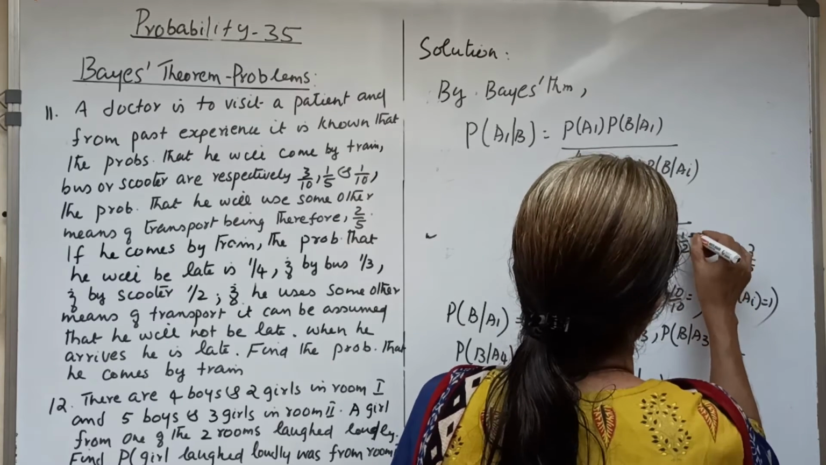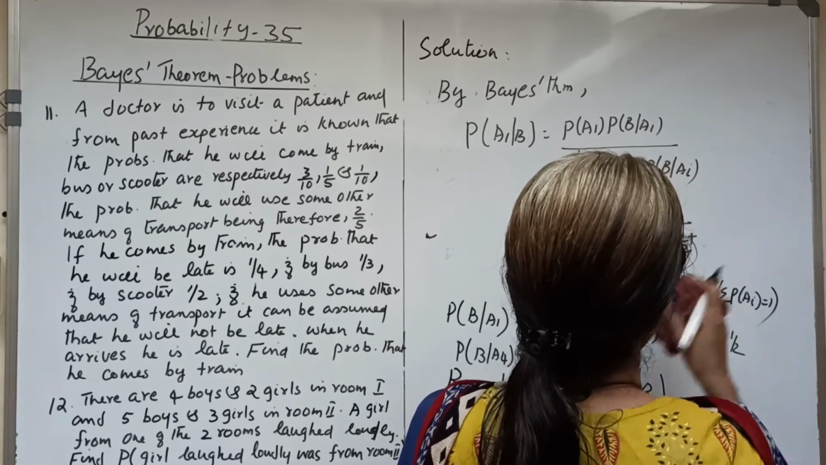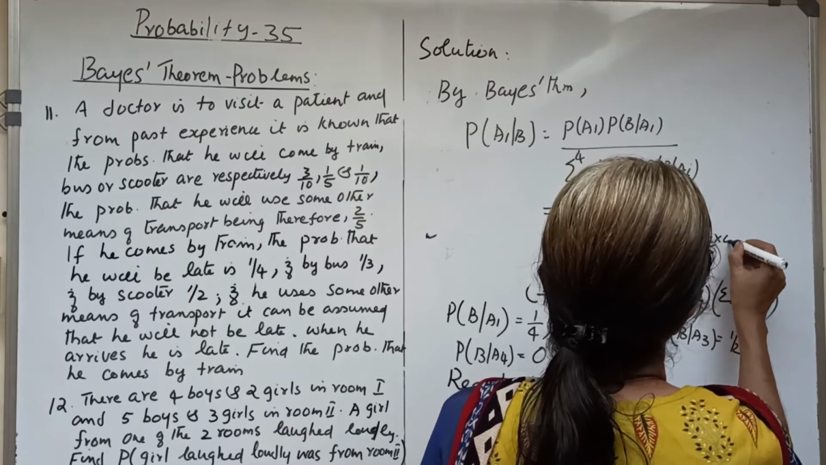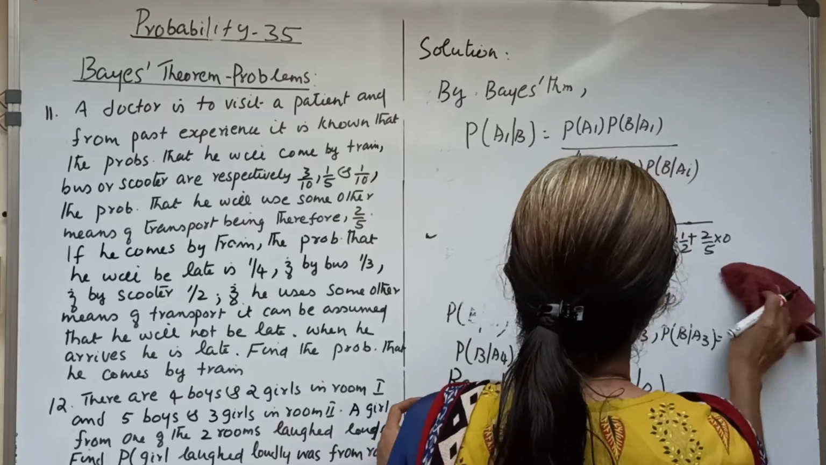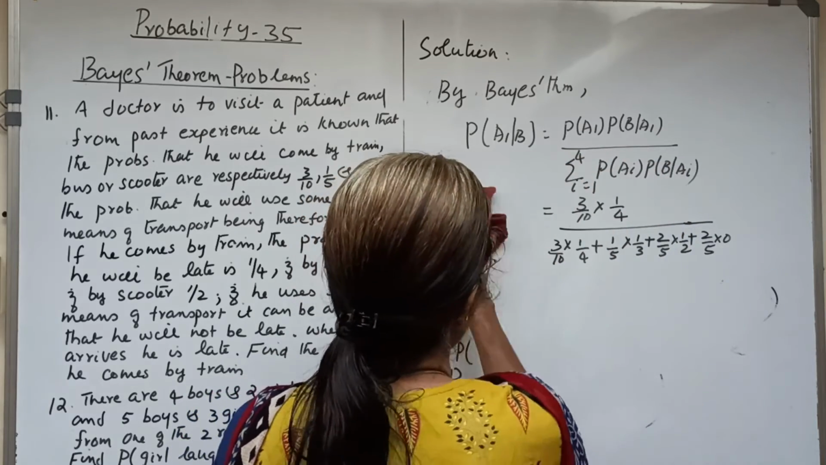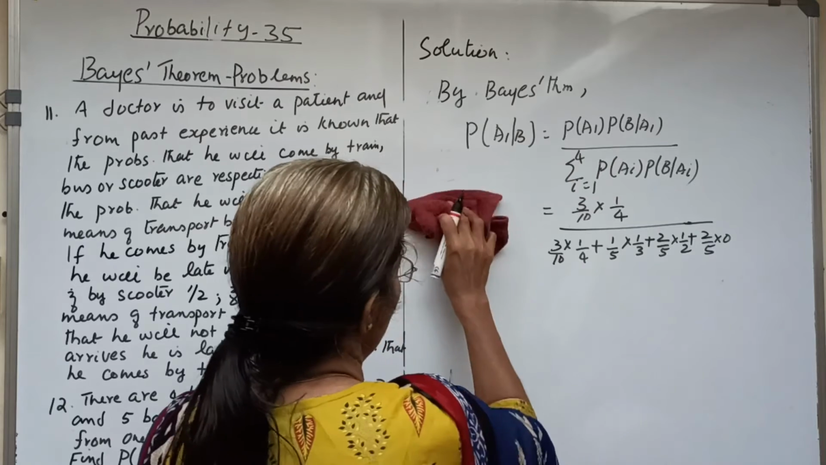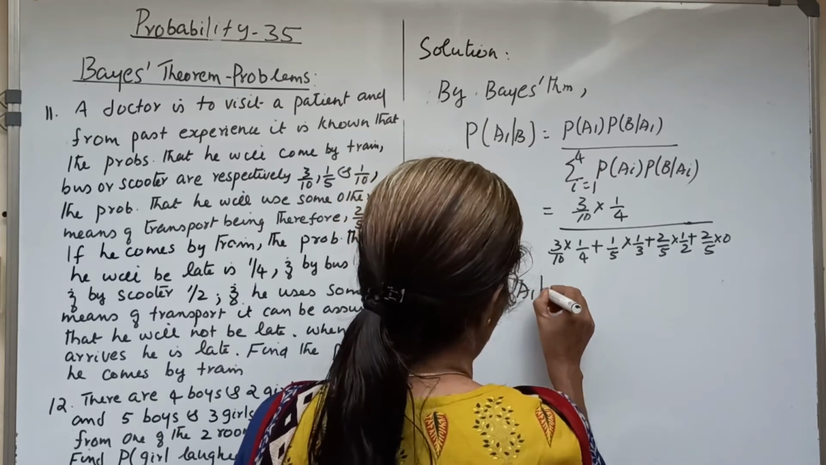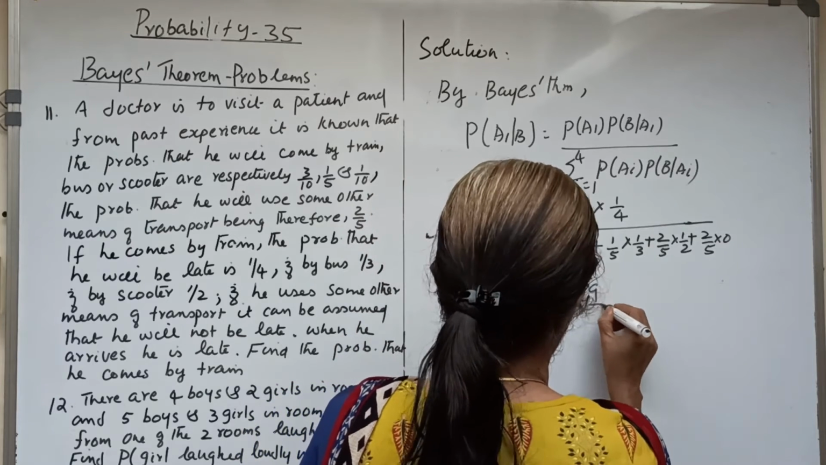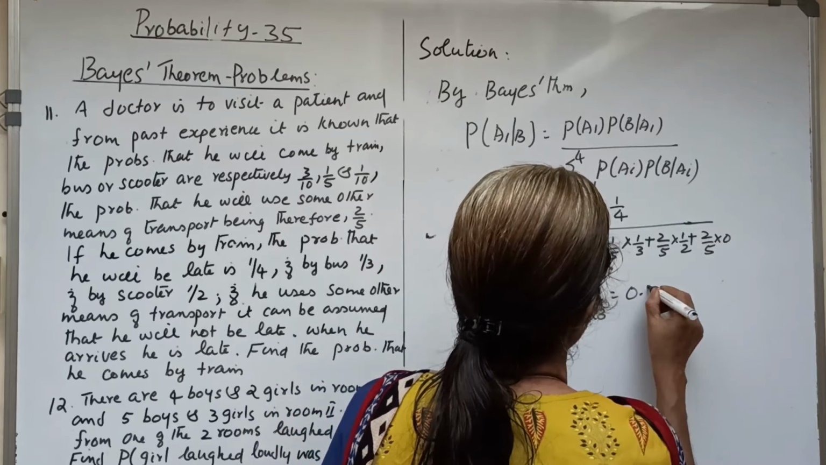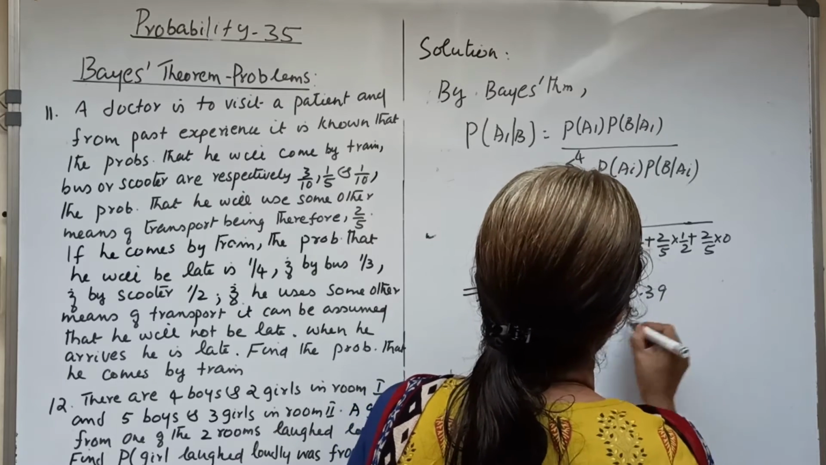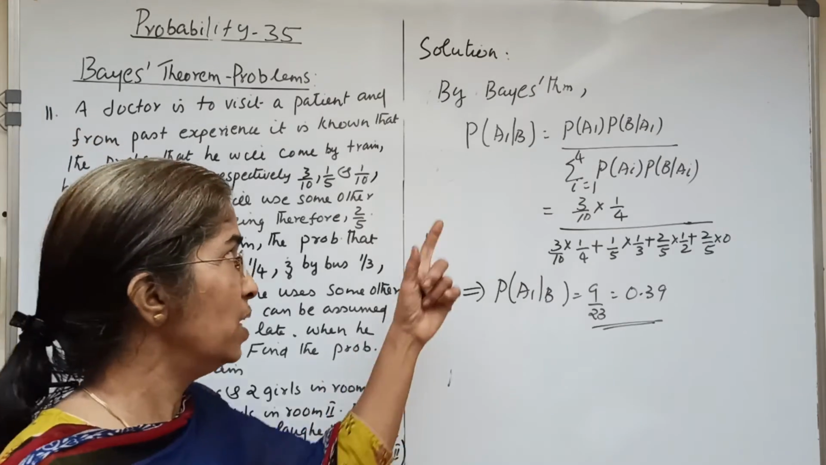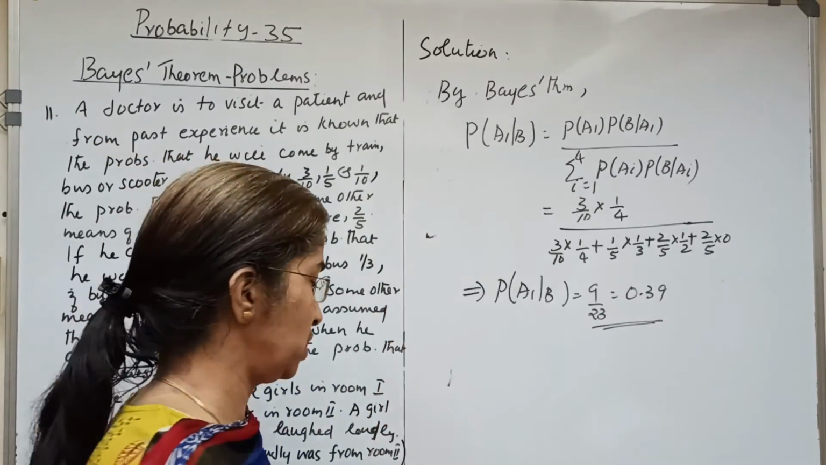which is 1 by 2, plus, P of A4 is 2 by 5 into 0. And the answer will be equal to 9 by 23 on simplification. That is, P of E1 given B equals 9 by 23, which is 0.39 on simplification. This is the answer, P of A1 given B, and it is obtained using Bayes theorem.